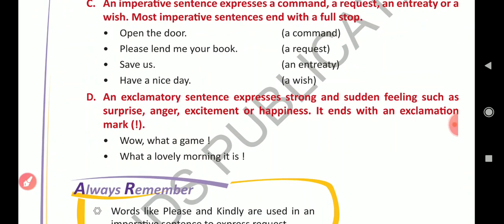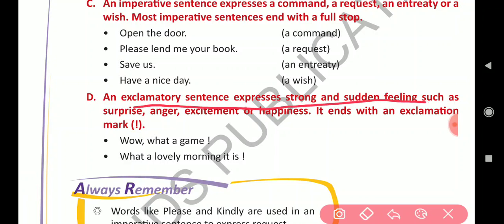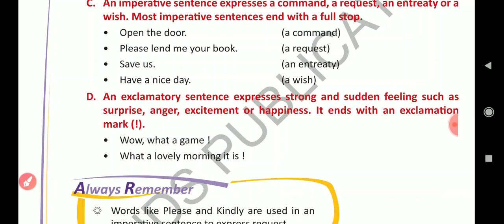Now next, exclamatory sentence. An exclamatory sentence expresses strong and sudden feelings such as surprise, anger, excitement or happiness. So what is an exclamatory sentence? It expresses sudden feelings such as surprise. For example, someone gifts you something, that means it's surprise, anger, excitement or happiness, and it always ends with an exclamation mark. Wow, what a game! What a lovely morning it is! So these are exclamatory sentences.